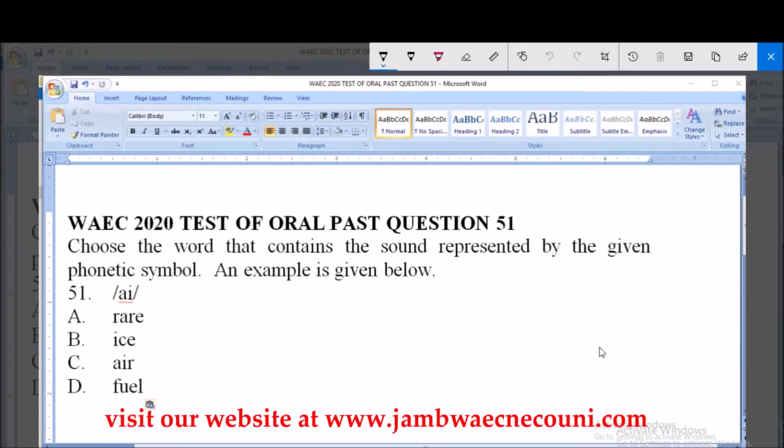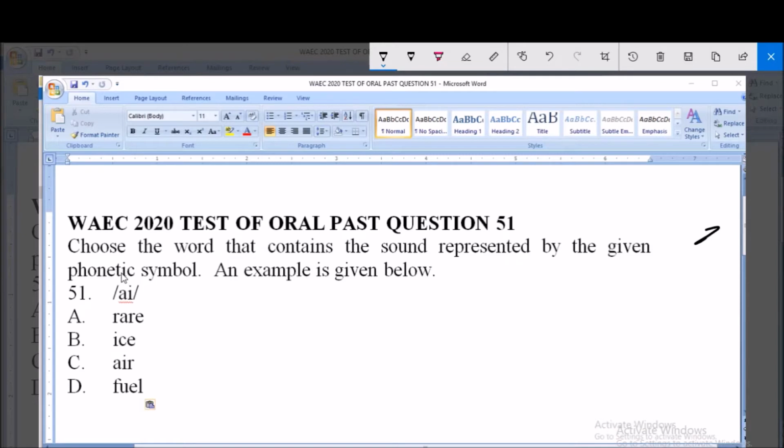Question number 51. The instructions here say that we should look out for the options that contain the given phonetic symbol, and the phonetic symbol here is called I. This is what we call a diphthong sound. So we want to find out the word in the list of options that has this particular sound.